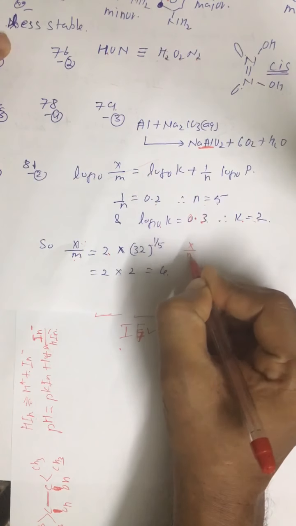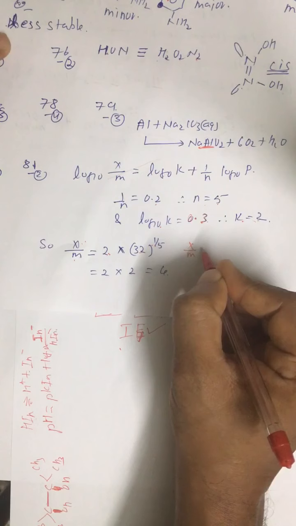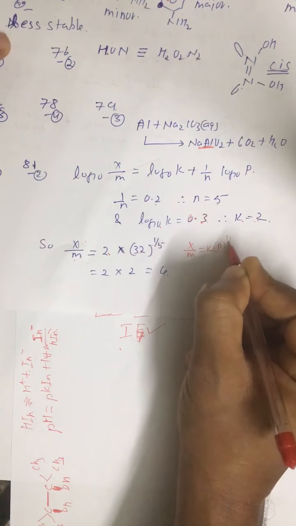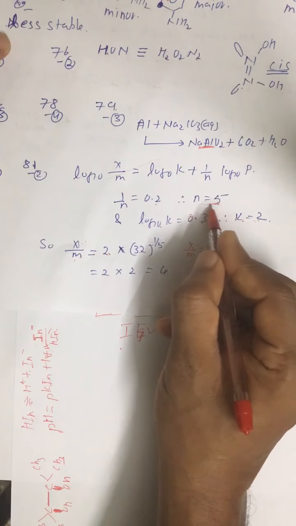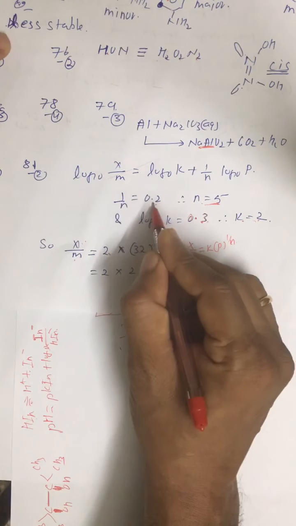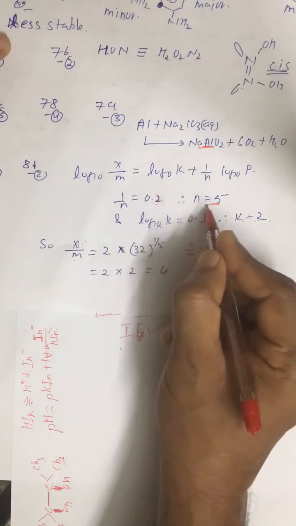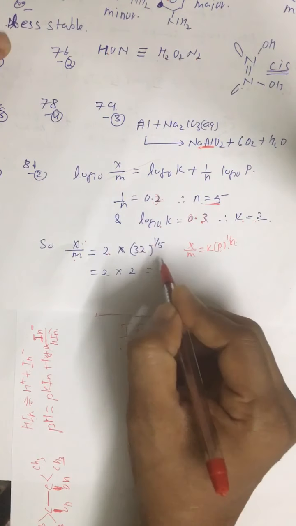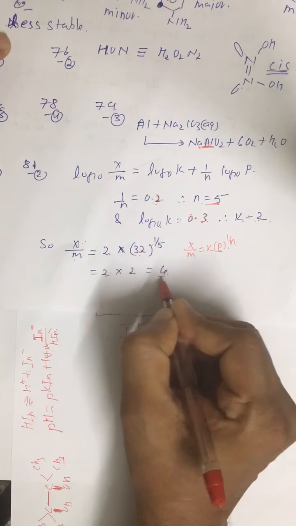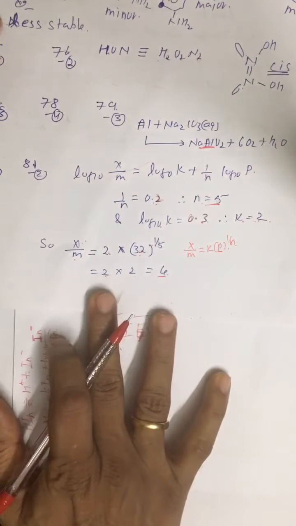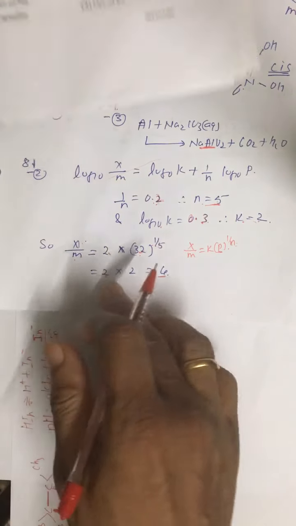If x by m is proportional to p to the power 1 by n, or equal to k p to the power 1 by n. Now this 1 by n is deduced from the graph. Alright, 1 by n is 0.2, mentioned, so obviously n is equal to 5. So just put the value. This pressure is given, it is 32. So if you solve this much, you get 4. X by m is equal to 4. Question number 82. Correct answer of 81 is second option.